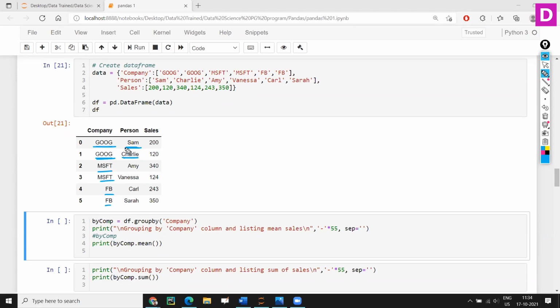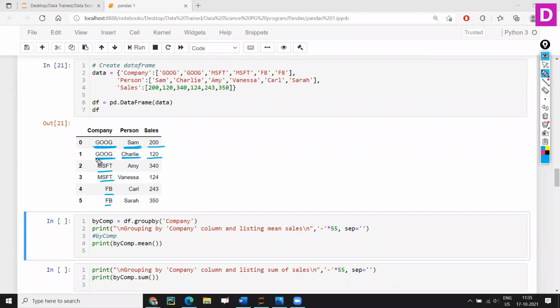From the accounts department or some XYZ department, his sales are 200 million. And from the other department which Charlie is leading, the marketing department or any XYZ department, sales are 120 million.